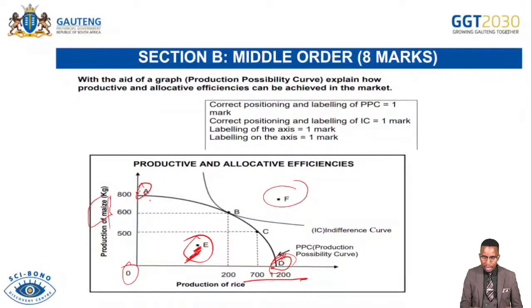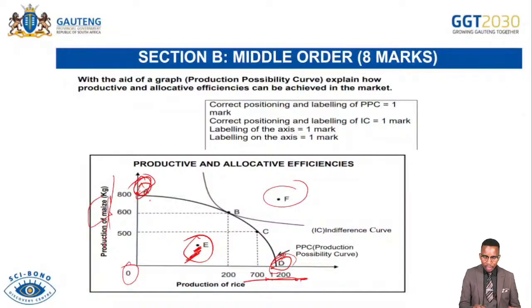Here the consumer demands point A, but we have spent all resources to produce 1,200 quantities of rice, but then we produce nothing on the maize meal. Then one consumer comes to demand a certain quantity of maize meal. That simply means now the consumer will be going without the product because we did not produce anything on the maize meal. For that sake, this point A becomes productive inefficiency also. This depends on where you put your situation.